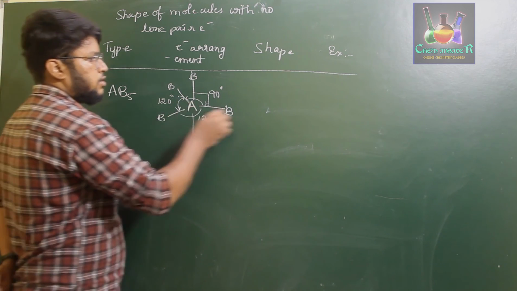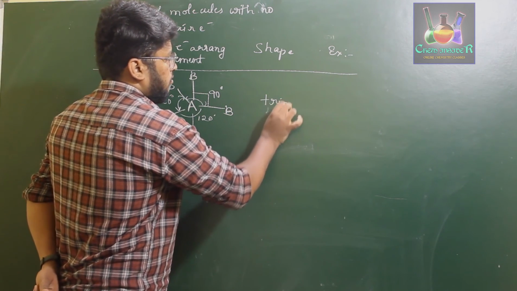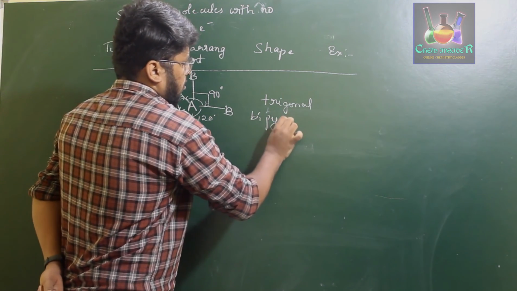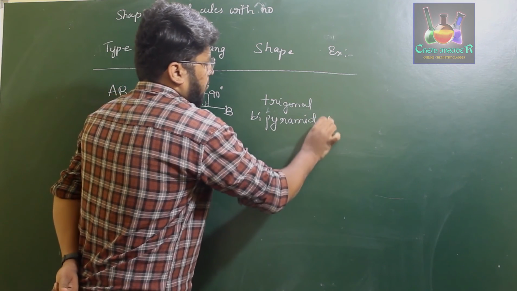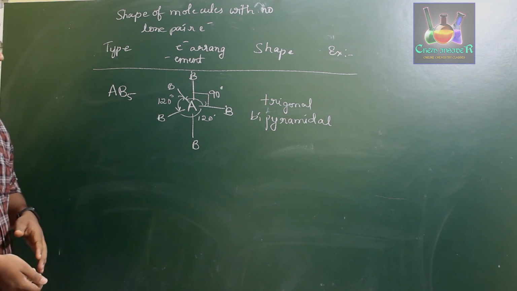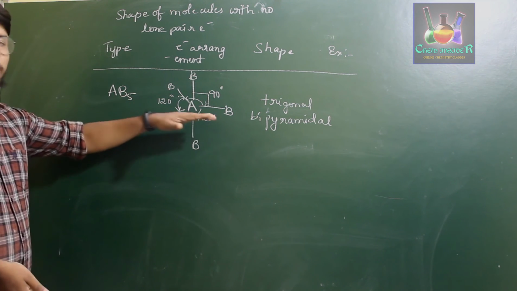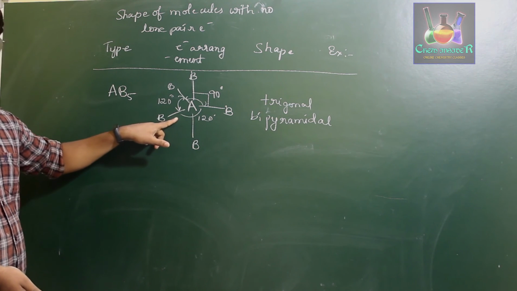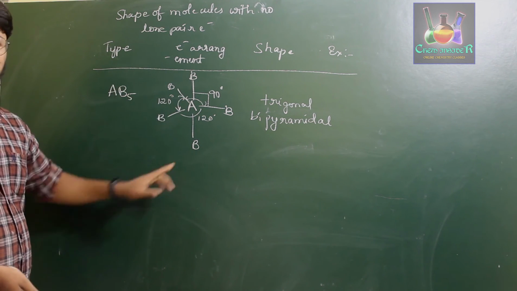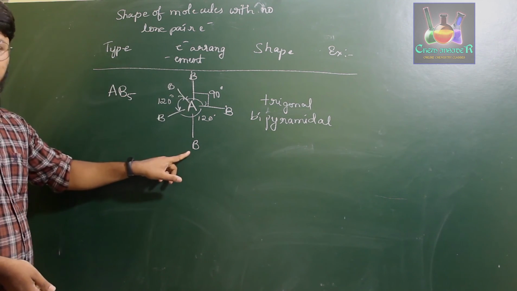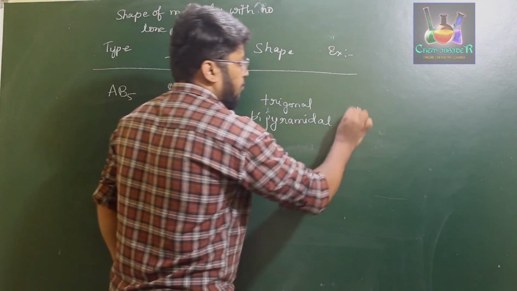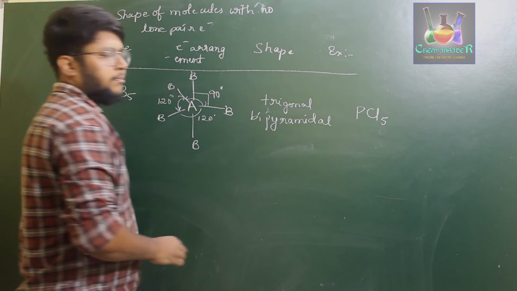This particular geometry is called trigonal bipyramidal. That means the five B's present in this molecule will be in such a way that three B's will be lying in one plane with a bond angle of 120 degrees at the equatorial position, and the two B's will be lying in the axial position with a bond angle of 180 degrees to one another and 90 degrees to the equatorial ones. For example, the PCl5 molecule, phosphorus pentachloride.